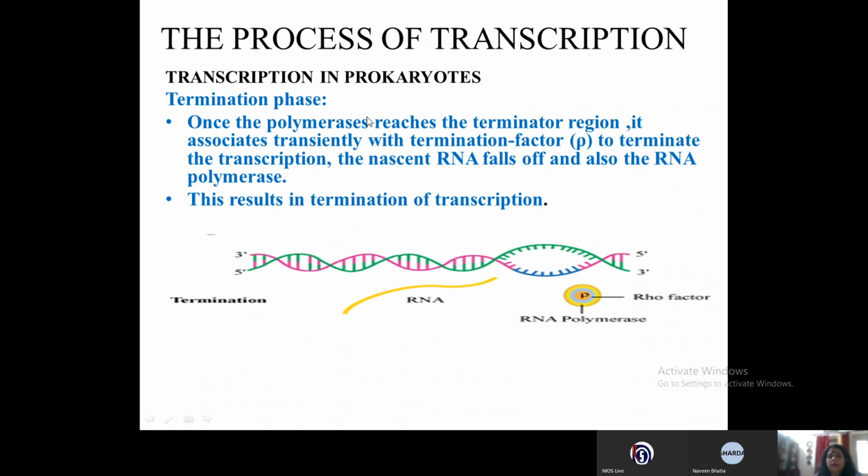Once the polymerase reaches the terminator region, it associates transiently with termination factor Rho to terminate the transcript. Now the nascent RNA falls. Can you see? All this gets separated the moment it comes to the terminator region. The RNA falls out, and the Rho factor and the RNA polymerase also get separated. This results in the termination of the transcription.